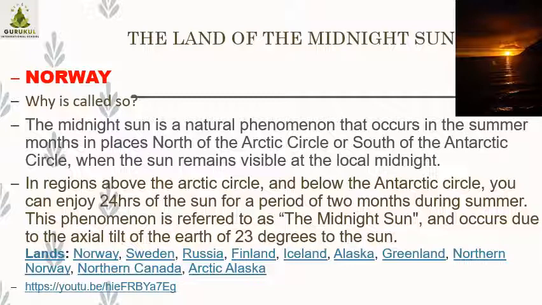I hope you have understood and the concept has been clear to you. It occurs due to the axial tilt. All of you know, you have seen the globe, the model of the globe. You know that there is an axis, an imaginary axis from North Pole to South Pole. So Earth is tilted at 23 degrees to the sun. That is why this happens.